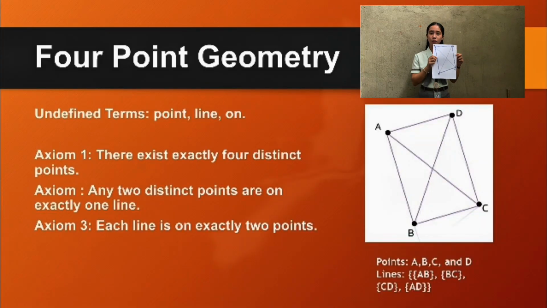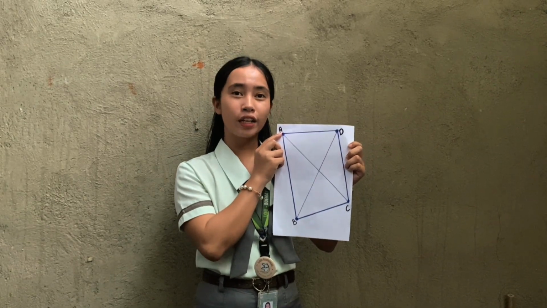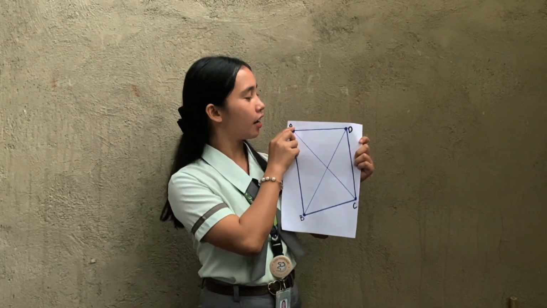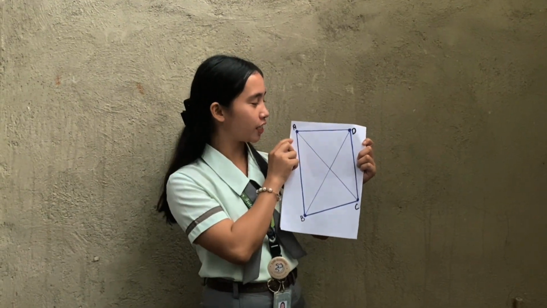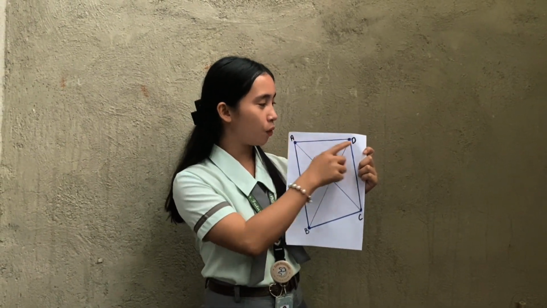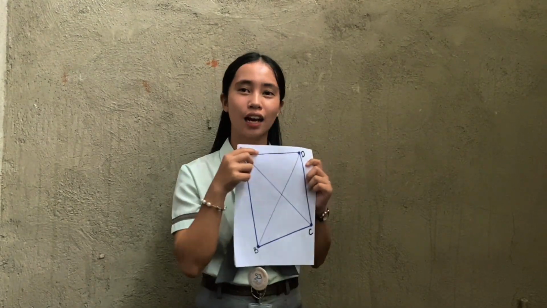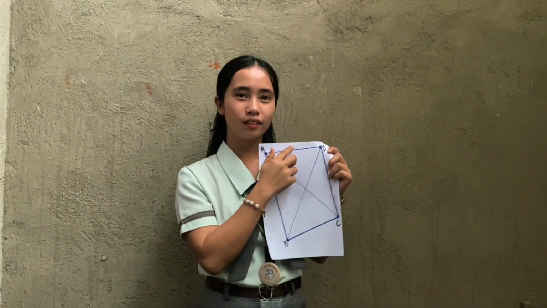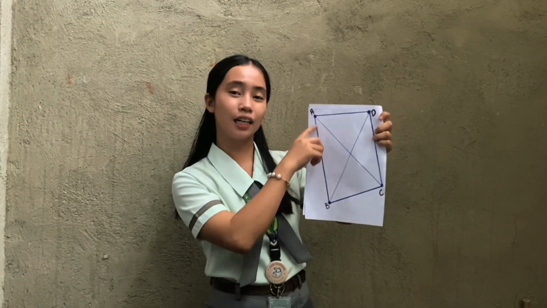And axiom 2: any 2 distinct points are on exactly one line. So in 4-point geometry, any 2 points have exactly one line. So let's say for example the point A and point D have one line. Let's call it line 1. And the point A and point B have exactly one line.